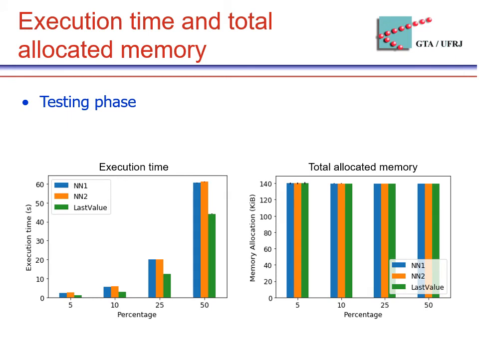In the test phase, we measure the processing time and memory that each method needs to input all missing data from the test set. Note that this is a worst-case analysis, since we input all missing data at once, while in an online scenario, both execution time and memory to input one single record are much shorter. The neural networks slightly increase the execution time compared to last value, but all methods consume almost the same amount of memory.